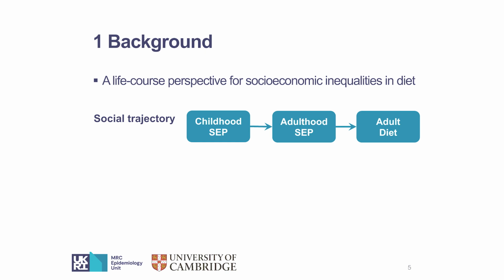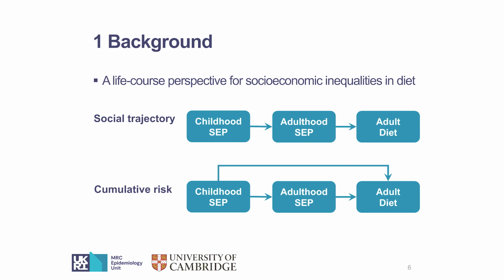The first one is based on the social trajectory model. The basic idea is that the parental SEP during childhood might track over the life course. So it's closely related to the adulthood SEP, which have shown association with the diet outcome.